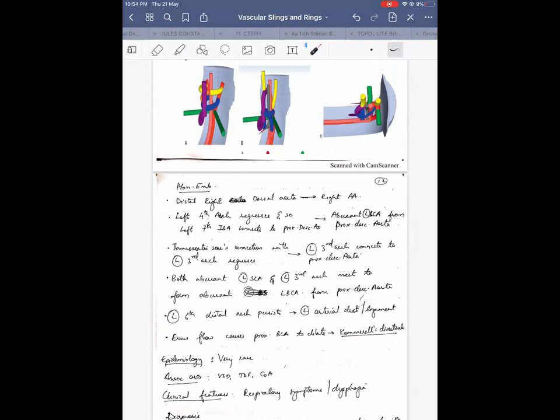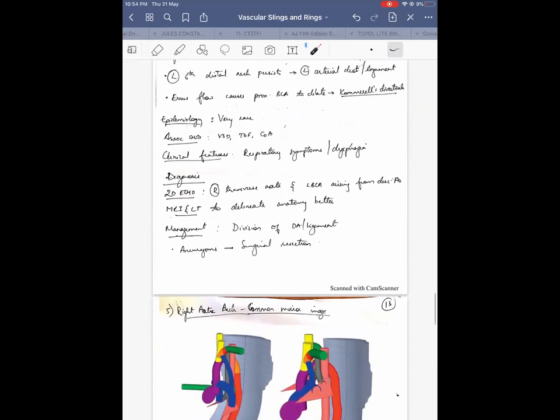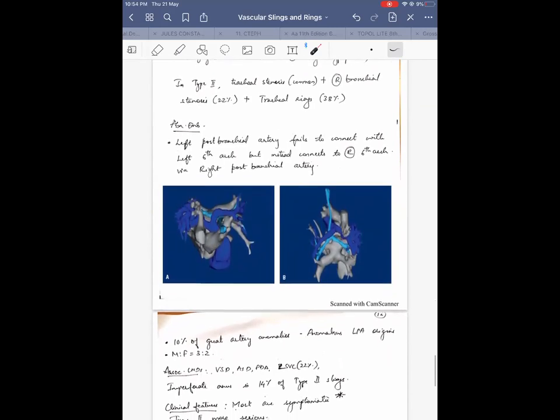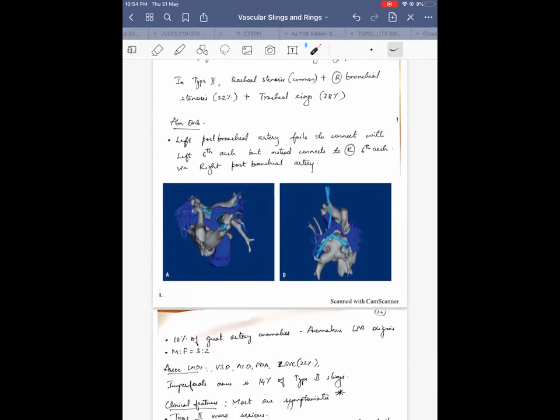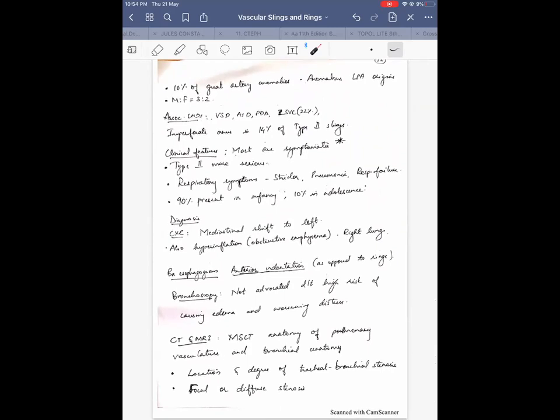They can have esophageal symptoms also, but because the trachea is compressed so severely, respiratory symptoms always predominate. Prenatally itself they develop so much distortion of the tracheobronchial tree, and that leads to predominant respiratory symptoms at birth, in the neonatal period, or even in infancy. GI symptoms may be produced because it is still impinging on the anterior aspect of the esophagus, but they never present with them. Okay.